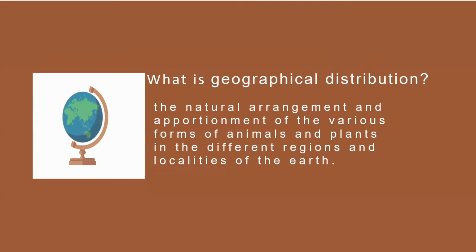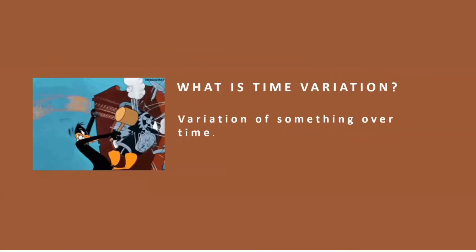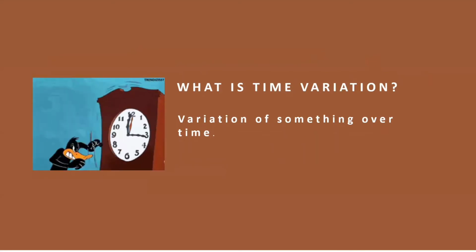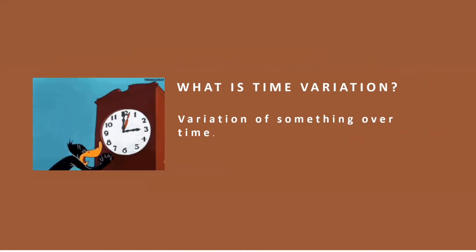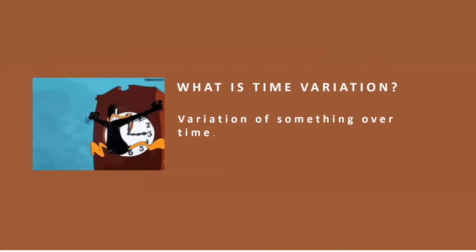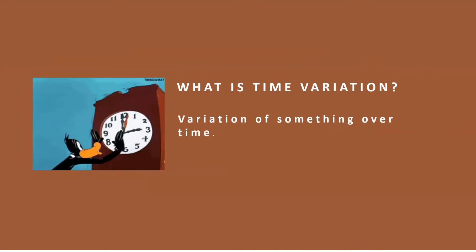Next is, what is time variation? Variation of something over time. Time variation, or pagkakaiba-iba ng oras. A time variation or time variance is the difference between the standard hours and actual hours assigned to a job. The concept is used in standard costing to identify inefficiencies in a production process.